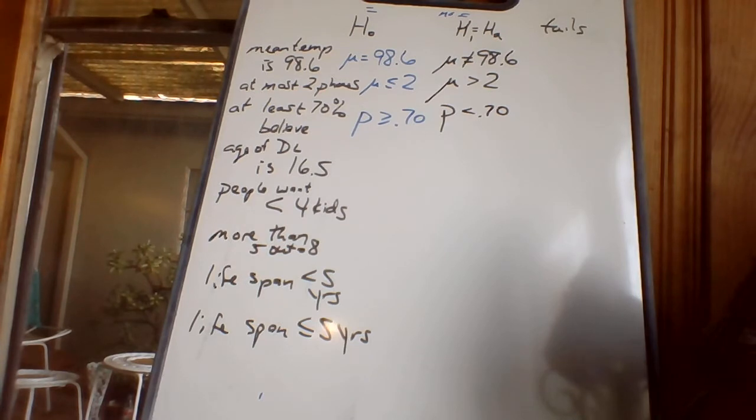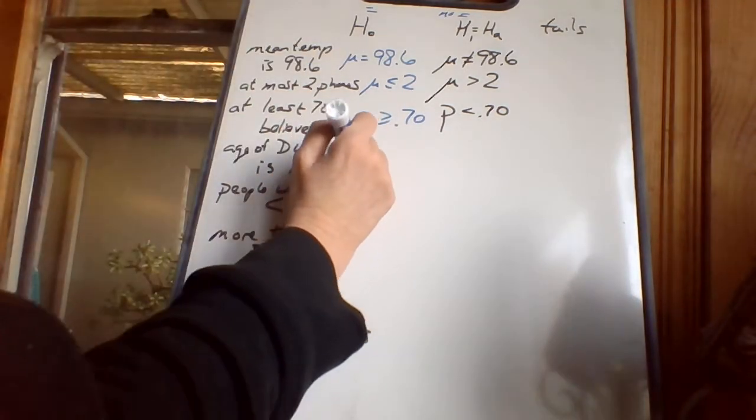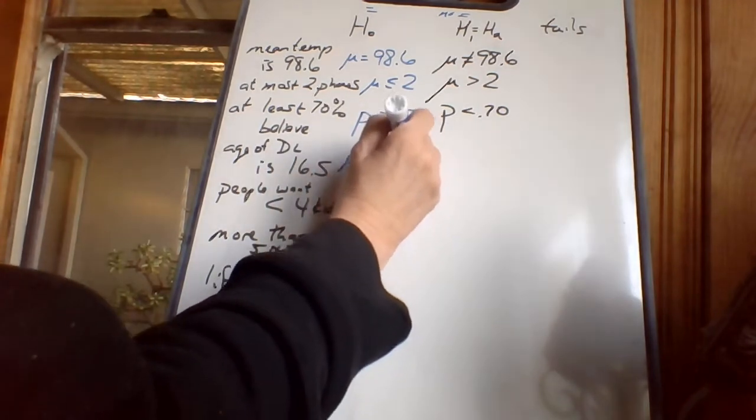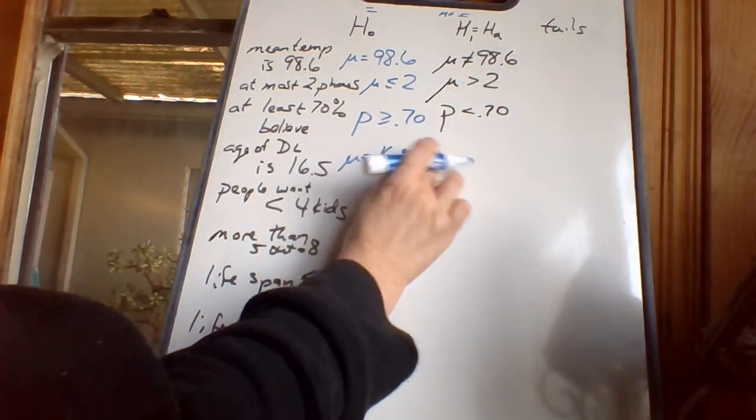The age of getting a driver's license is 16.5 years. Okay, I love the is ones. After all this sitting here kind of counting things off on my fingers and trying to figure out which way I'm going, I love the is ones. All I got to do is equals, yes, I know how to do that. That's supposed to be mu.